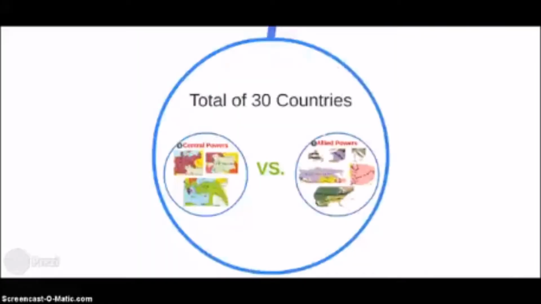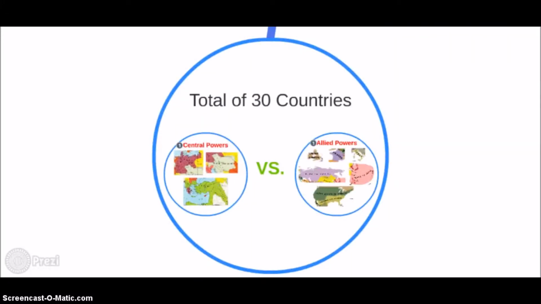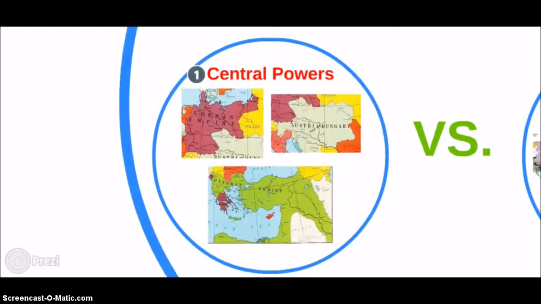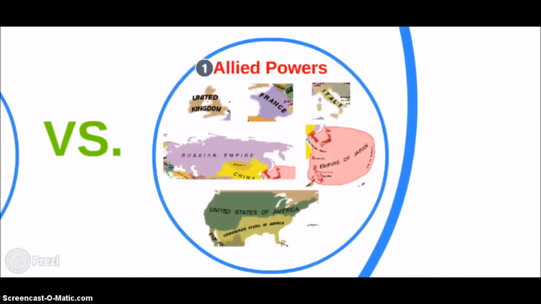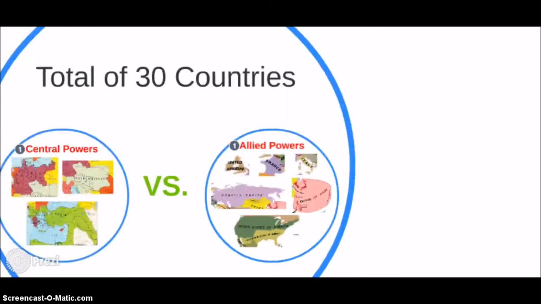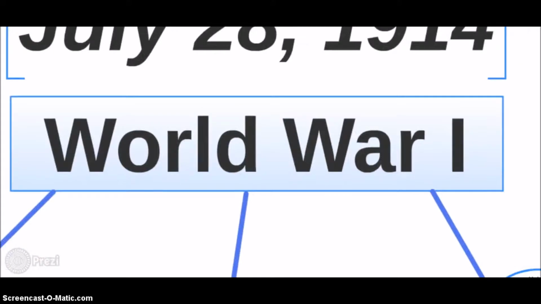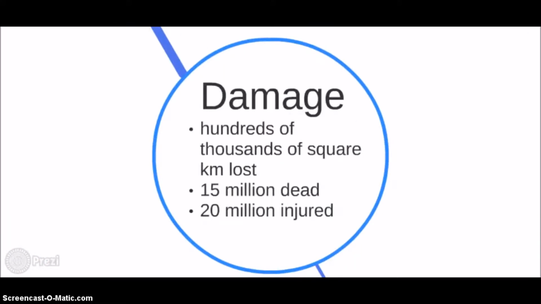There were a total of 30 countries involved, but the main fight was Germany, Austria-Hungary, and the Ottoman Empire against Great Britain, France, Italy, Russia, the United States of America, and Japan. World War I resulted in an immense amount of damage, everything from hundreds of thousands of square kilometers lost to a total of more than 15 million people that died, along with 20 million that were injured.